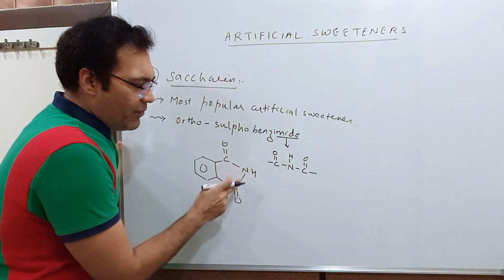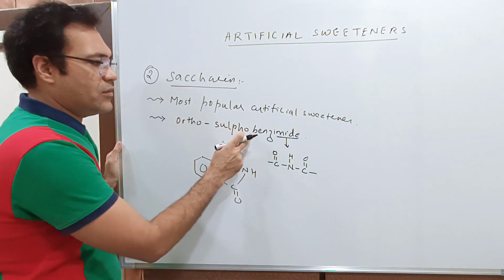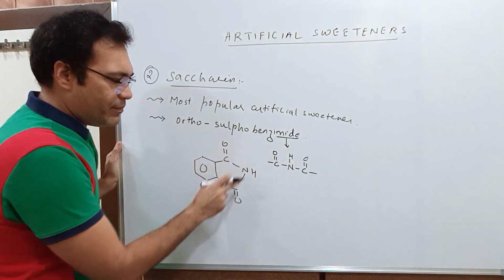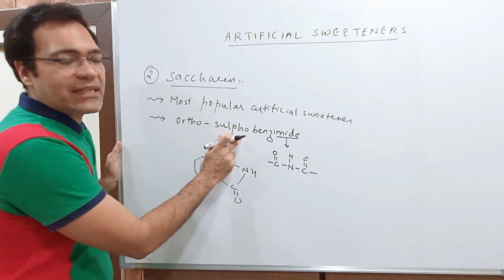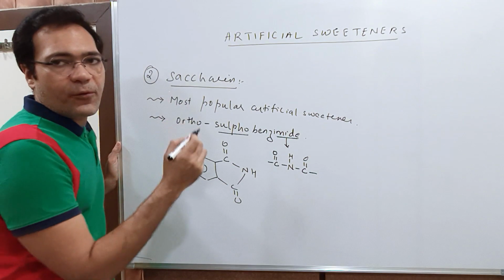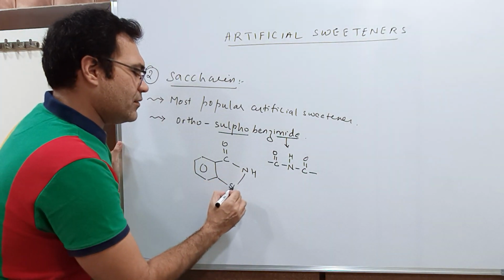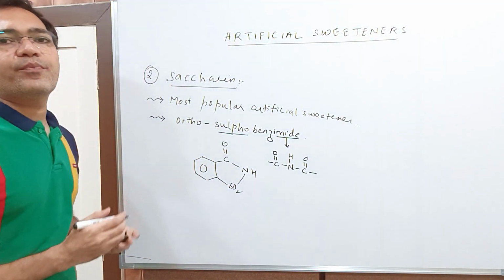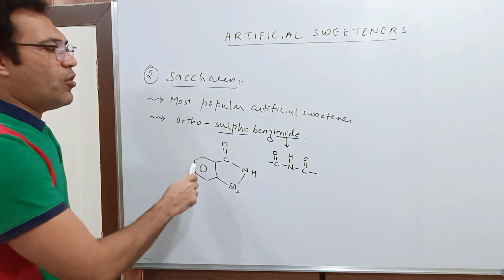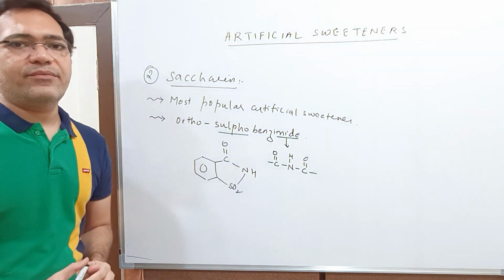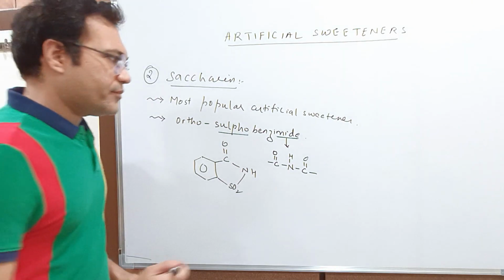Right, this will be imide, but then the name is benzimide. So this is benzimide. Now at the ortho position there is a sulfonic acid group, so hence the word sulfo is used. So here I will replace the CO by SO2. I will replace the CO here by an SO2 group and now it becomes orthosulfobenzimide. So that is the structure of saccharin.